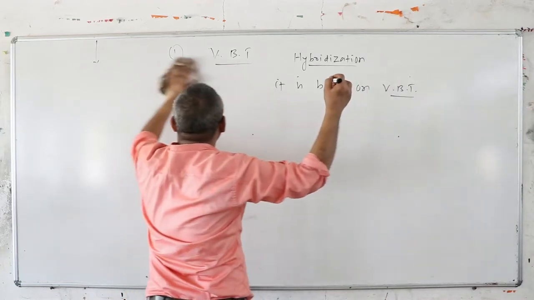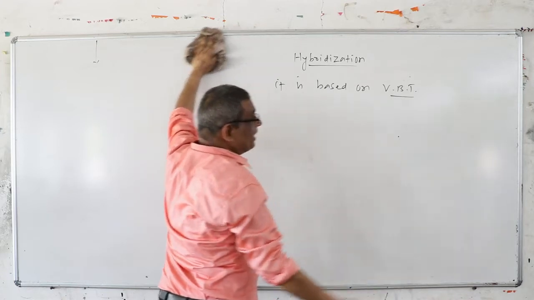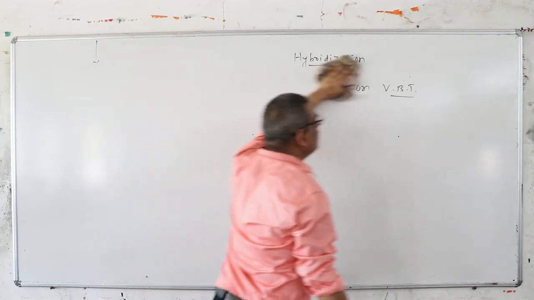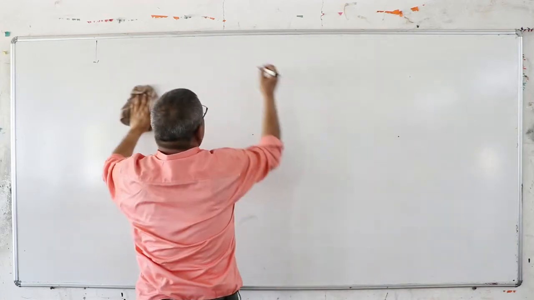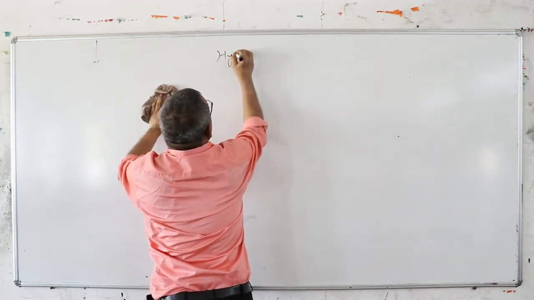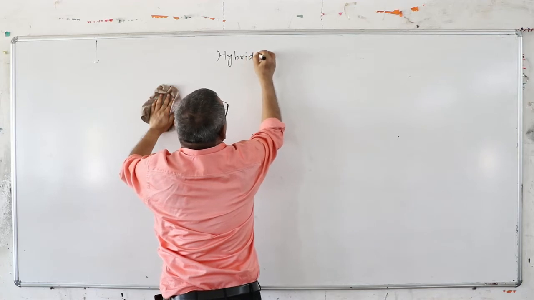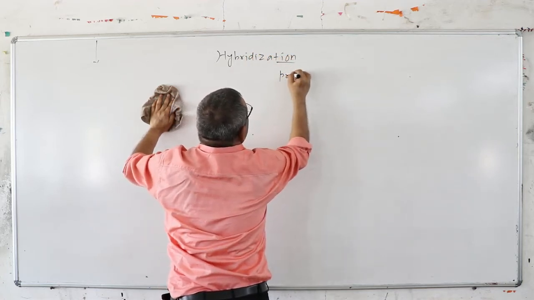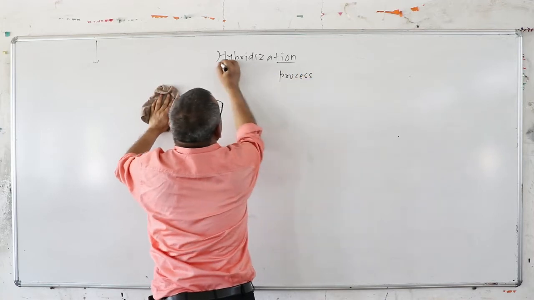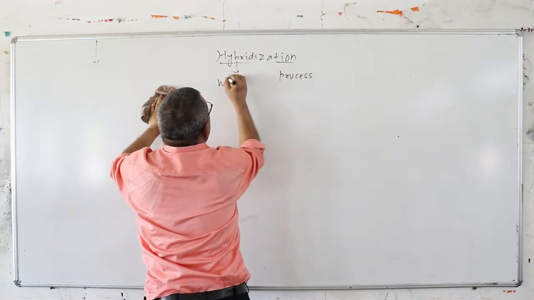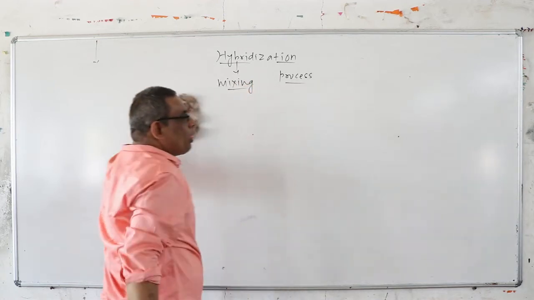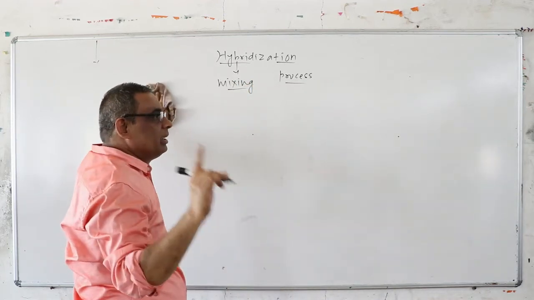Now, I will briefly explain hybridization and discuss the shortcut method to find out the hybridization. No need to write the definition. Now, I am talking about the introduction of hybridization. Hybridization: the word 'ization' means process. Hybrid means mixing. So it is a mixing process. What is mixed? Atomic orbitals.